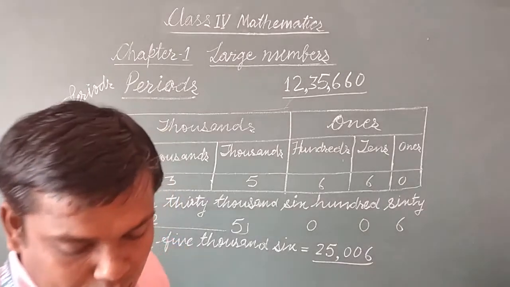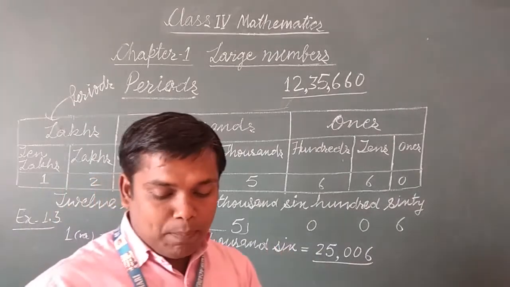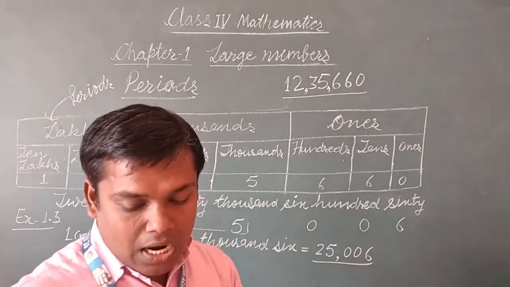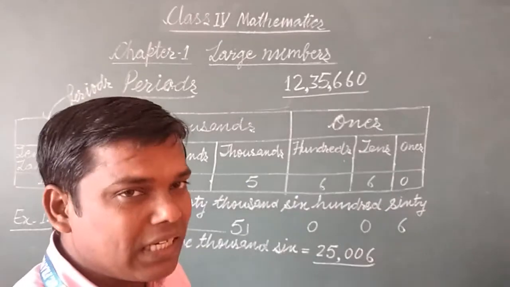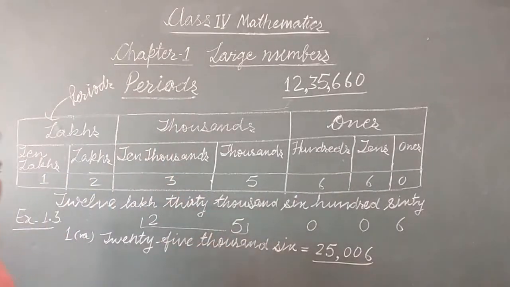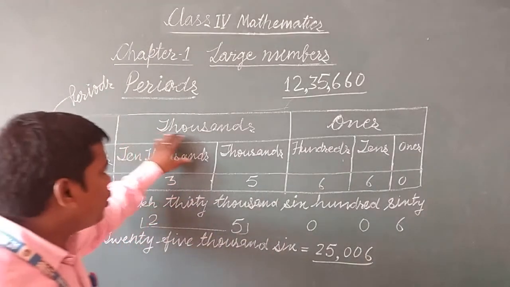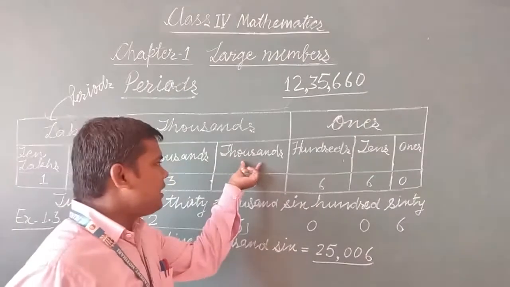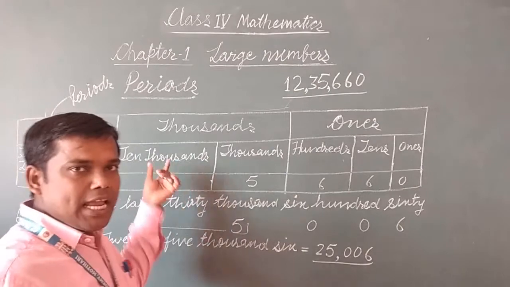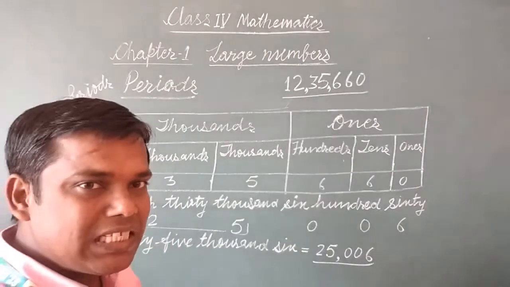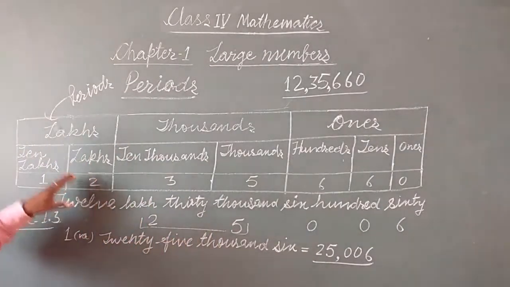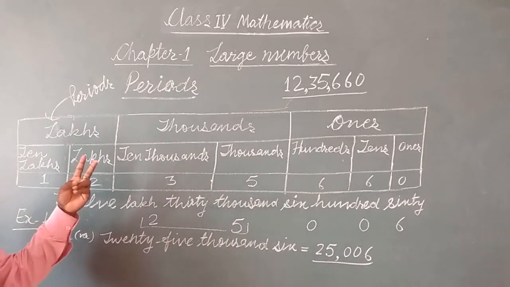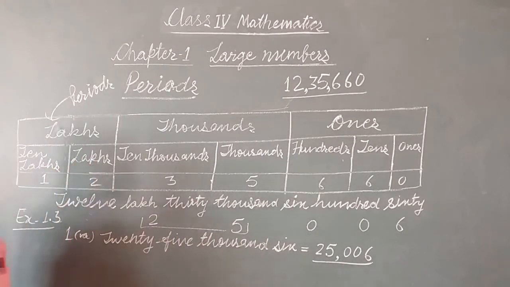Similarly, question number 2 is written here: write the places of thousands period. So how many places are there? You see, it is thousands period, so here we have 2 places only, thousands place and 10,000 place. If it is asked, write the places in lakhs period, you are seeing here there are 2 places in lakhs period, lakhs and 10 lakhs.